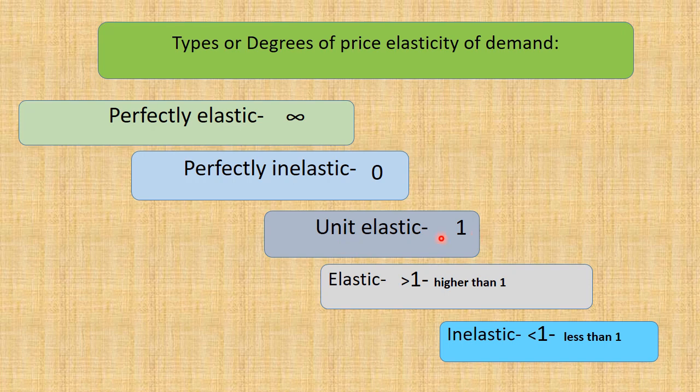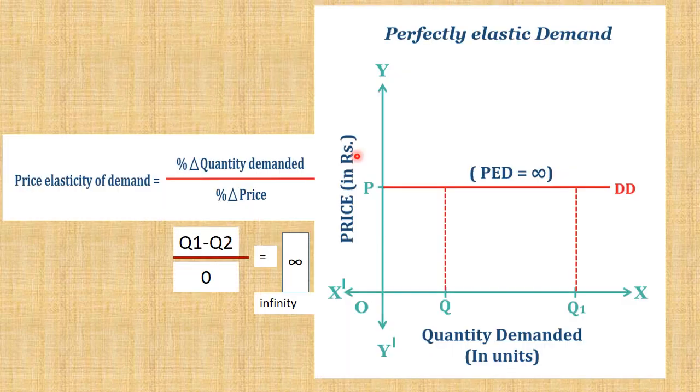Then unit elastic means for the price change, the same amount of quantity demanded also changes. Then elastic means, as we all know, higher than 1, and inelastic means less than 1. These are the ranges of the price elasticity.